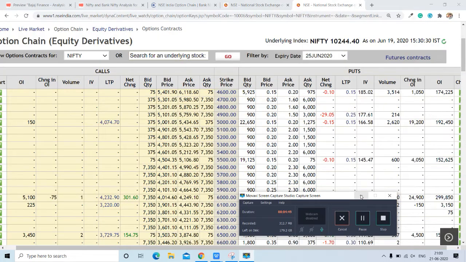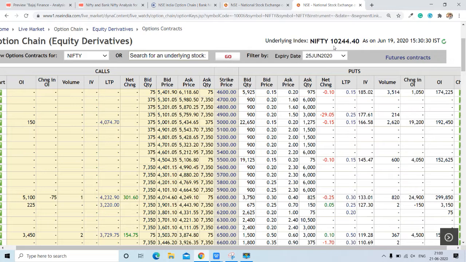Here we come to Nifty, and first we will check out the closing price of Nifty. 10,244.4 is the last closing price. Now we will find out the